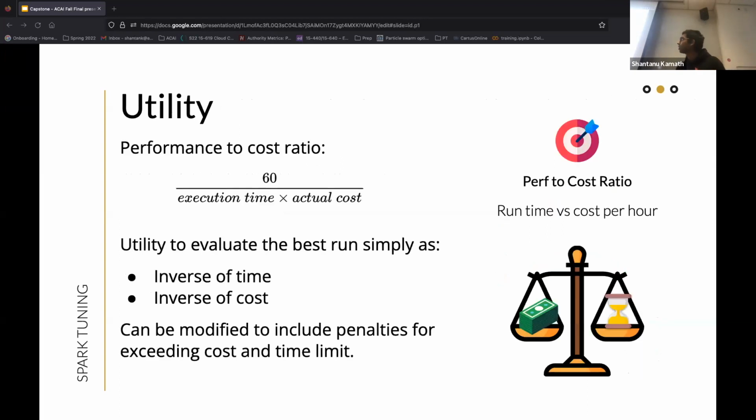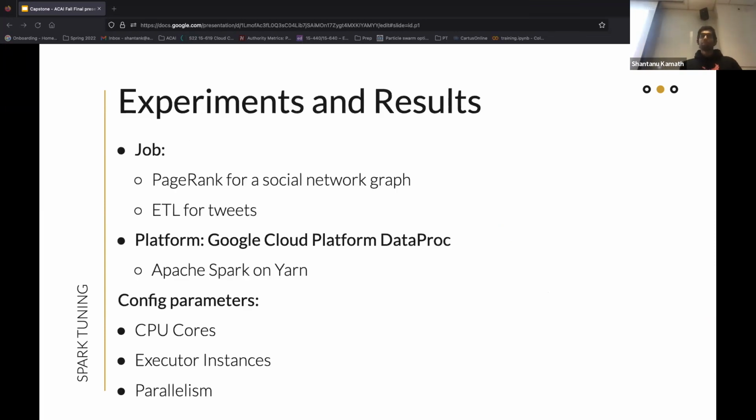So here, ideally, when you're running a job, you would want it to run as fast as possible while costing as little as possible. But you know that this is not always the case. They often pull in opposite directions. So we try to come up with a metric that penalizes a higher execution time as well as a higher execution cost. As you can see here, it's inversely proportional to both of them, and we can get a single metric that can capture both of them.